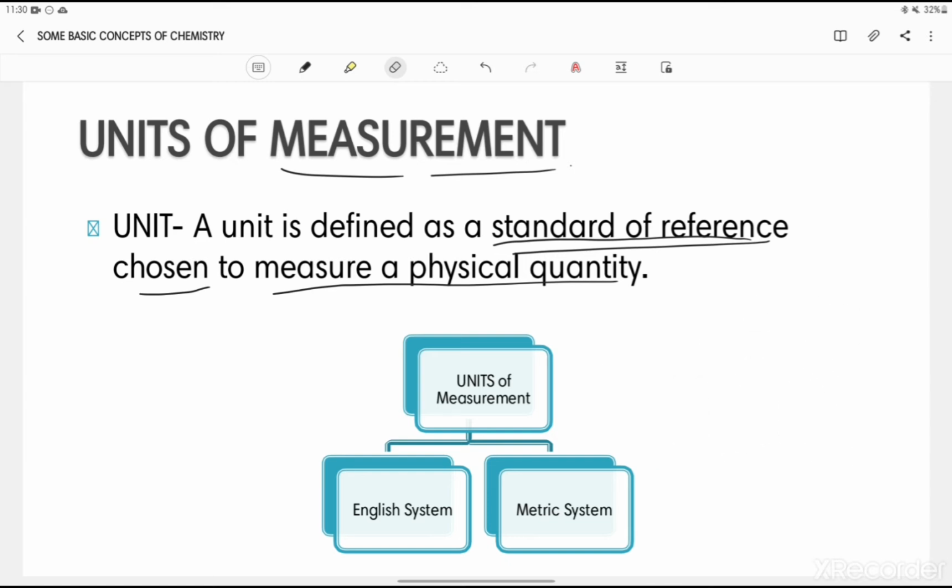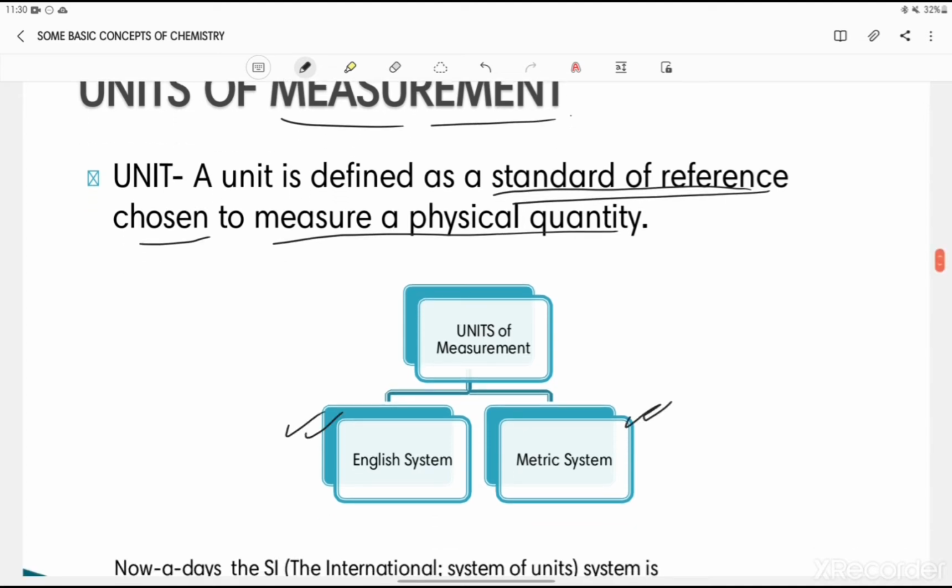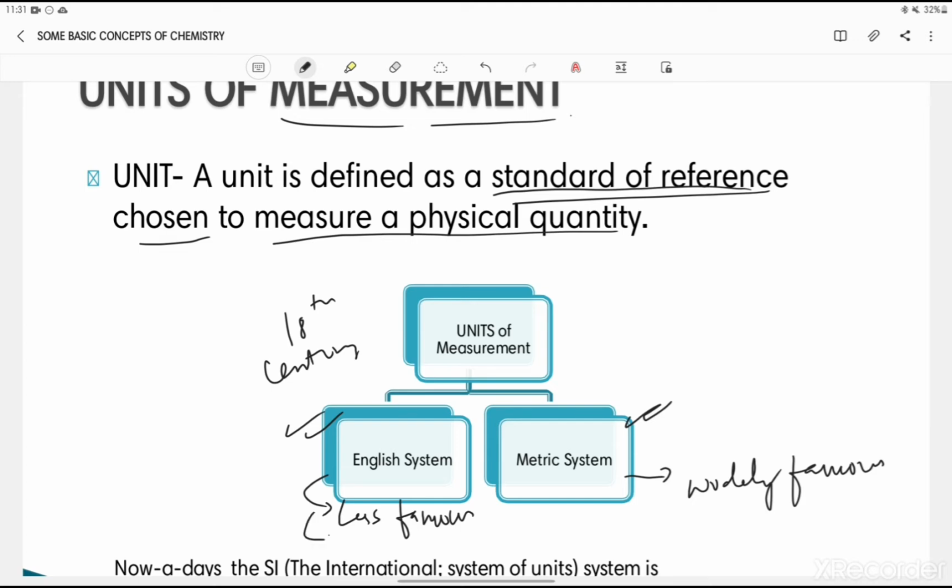So in the 18th century there were two different systems of measurement. It was the English system and the metric system. Now the English system was the less famous system. Which century am I talking about? This is the 18th century. And the metric system was widely famous. In the English system, decimals were ignored, but in the metric system the decimal system was included. Now the English system was followed in Britain, and the metric system in France.